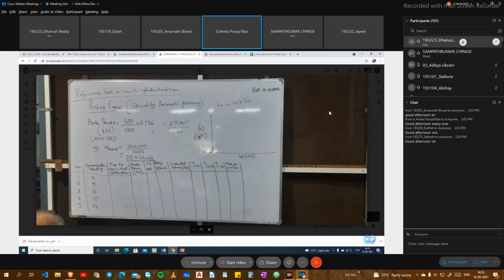Then the fifth column is fuel consumption, which is given in kg per hour. Then the next column is brake specific fuel consumption. This fuel consumption divided by brake power will give you the brake specific fuel consumption. For getting indicated power, we have to draw this curve. Actually, this is not correct. It is strictly applicable for unthrottled engines only, but we don't have any other method to draw.